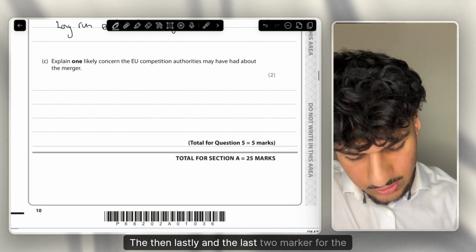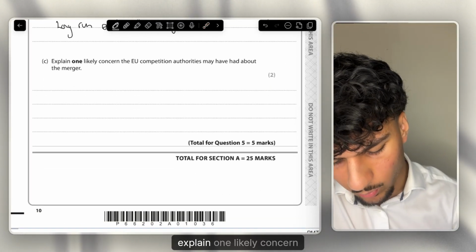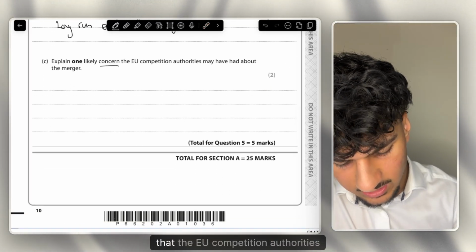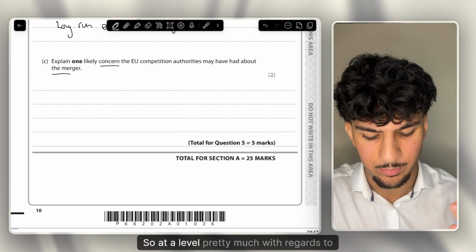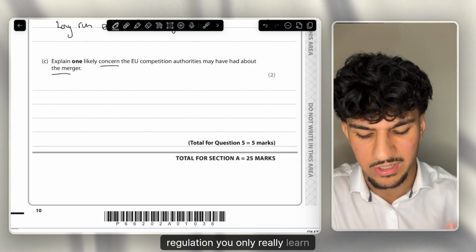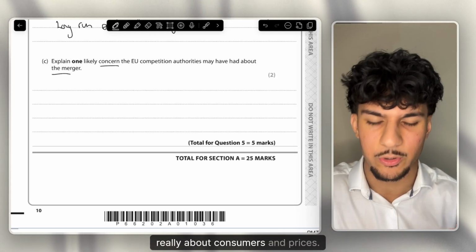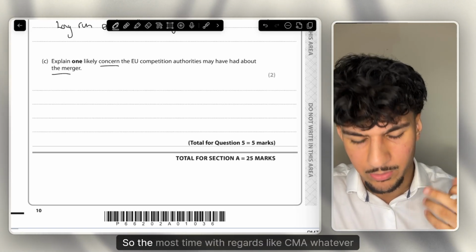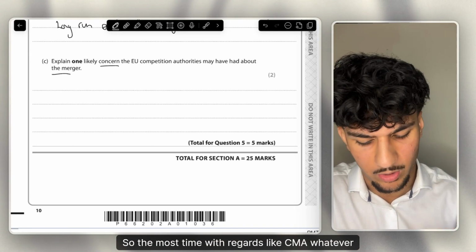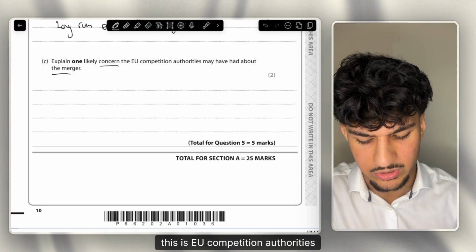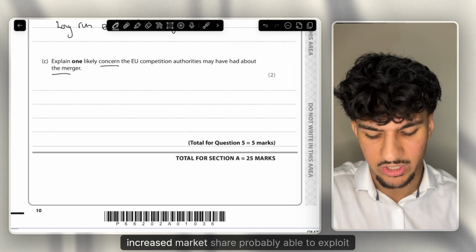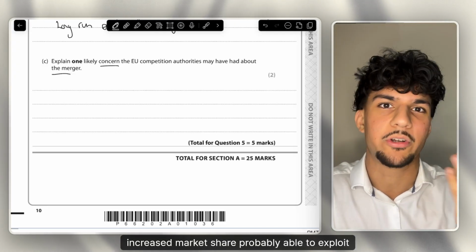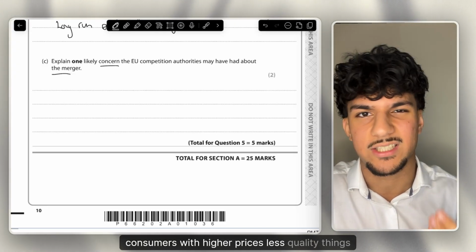Then lastly, and the last 2-marker for this section A, explain one likely concern that the EU competition authorities may have had about the merger. So at A level, pretty much with regards to regulation, you only really learn about consumers and prices. So most of the time with regards to the CMA, or EU competition authorities, the main concern will be about consumers and the increased market share, probably able to exploit consumers with higher prices, less quality, things like that.